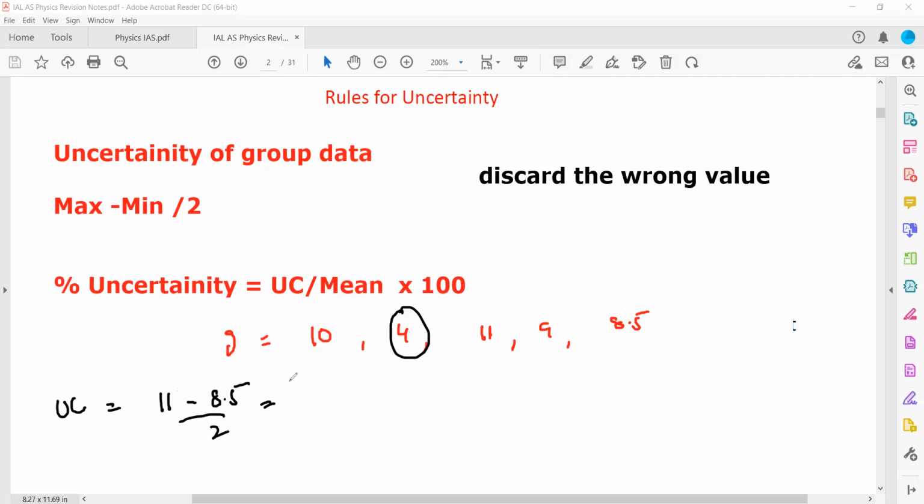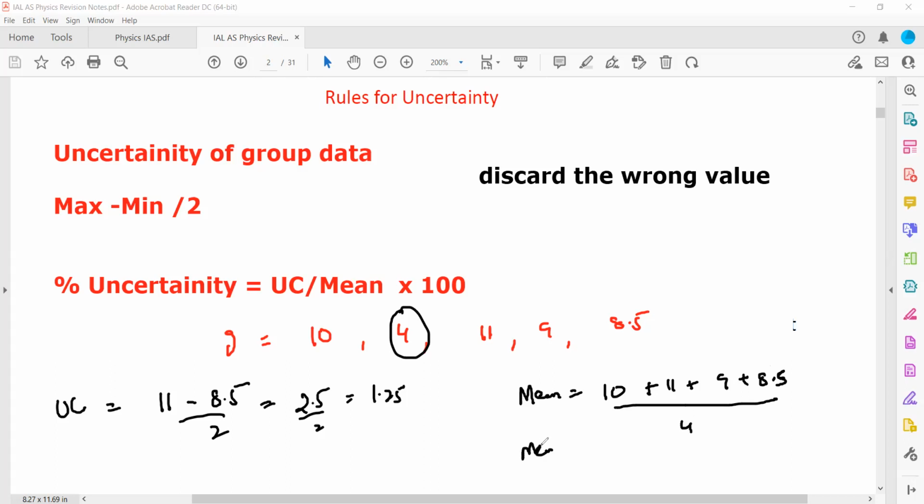So 11 minus 8.5 is 2.5, and 2.5 divided by 2 gives 1.25, which is the uncertainty. And what about the percentage uncertainty? To get the percentage uncertainty we divide by the mean and multiply by 100. So how do we get the mean or average? Again, we discard the anomalous result. So it is 10 plus 11 plus 9 plus 8.5, and then that is divided by 4, the total number of values.